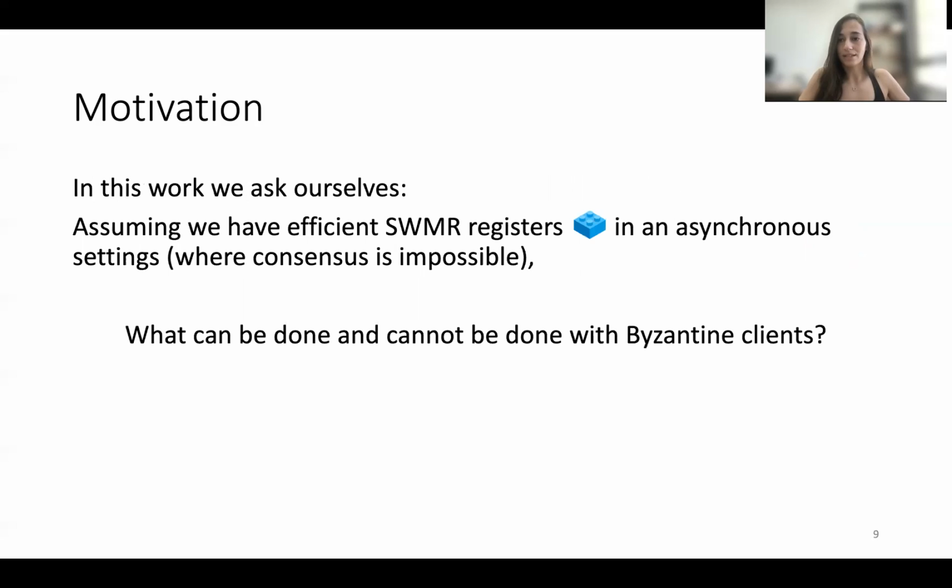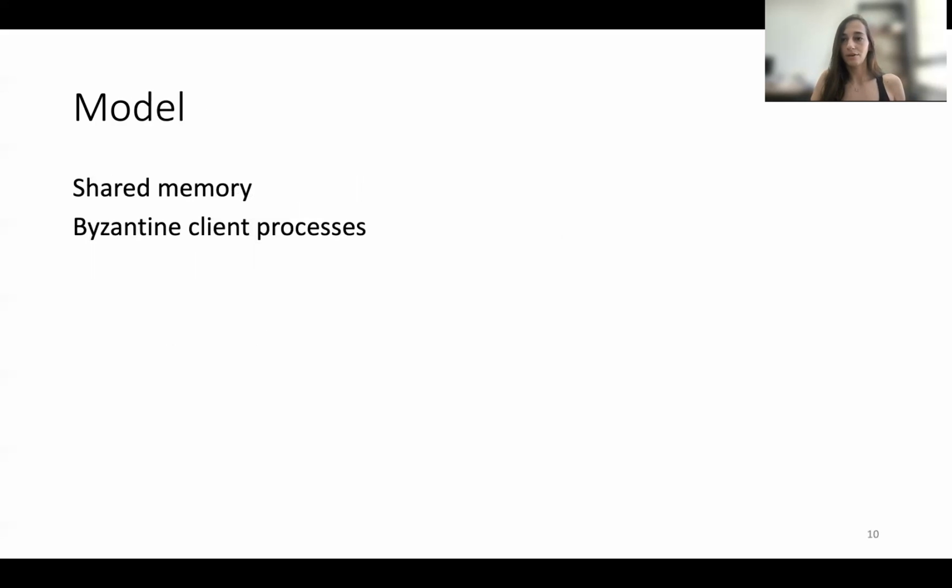So in this work, we ask ourselves the following question. Let's assume we do have efficient, reliable single-writer registers in asynchronous systems where we know consensus is impossible. We want to know what can be done and what cannot be done when such registers are being used by Byzantine clients. And the model we assume is the shared memory model, and we assume it is reliable because we know there exists such a construction for the registers and Byzantine client processes.